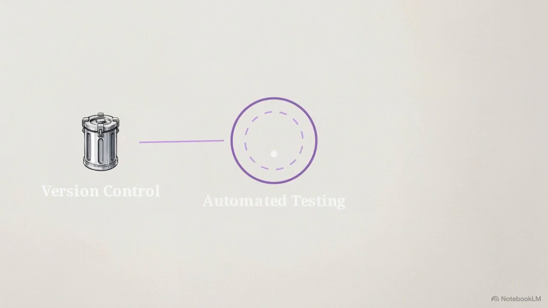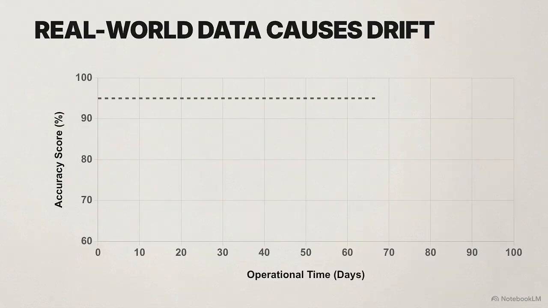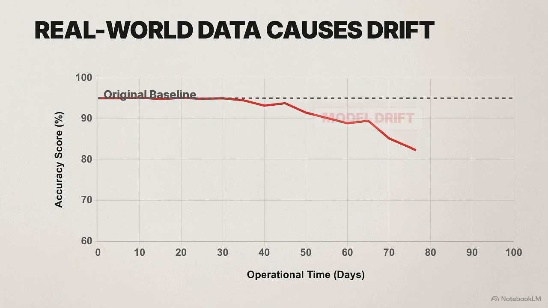We standardize these deployments through continuous integration of tests and continuous delivery of code, ensuring that the transition from a local engineering environment to a live server is completely automated. Once live, the model remains under continuous monitoring. We are constantly searching for model drift, the inevitable degradation in accuracy that occurs when the statistical properties of real-world data shift away from the original training baseline.